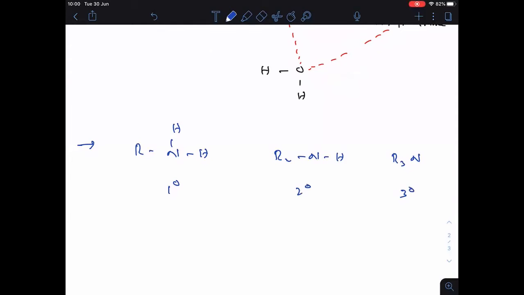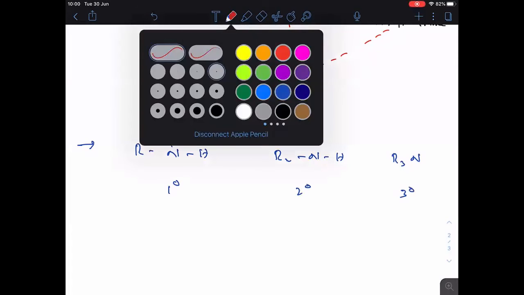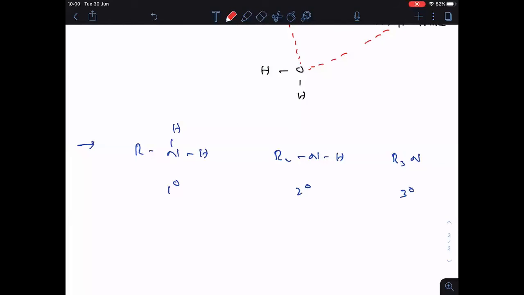Followed. So what happened here? In case of the water molecule, in case of the hydrogen bonding, this hydrogen can participate in hydrogen bonding. Similarly, this hydrogen also can participate. Whereas in case of secondary amines, only one hydrogen is there which can participate in hydrogen bonding. In case of tertiary amine, there is no hydrogen bonding also. So because of more hydrogen bonding in primary amine, molecular association takes place.